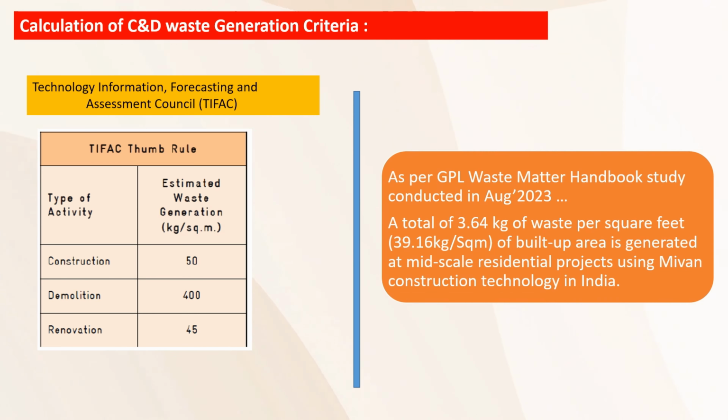Whereas, as per the GPL Waste Matters Handbook study conducted in August 2023, a total of 3.64 kg of waste per square feet, meaning 39.16 kg per square meter of built-up area, is generated at a mid-scale residential project using MIVAN construction technology in India.